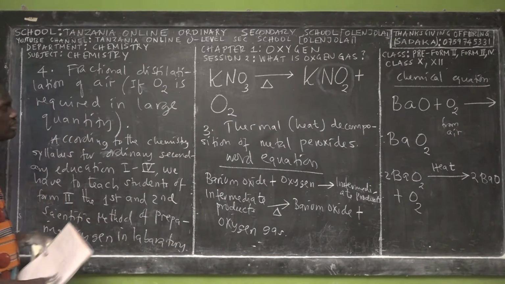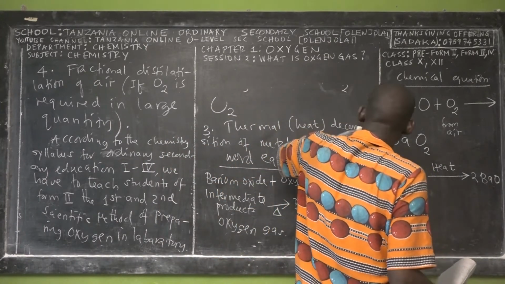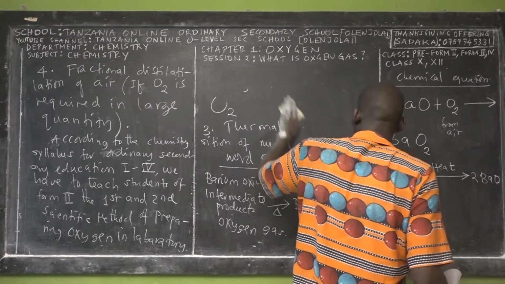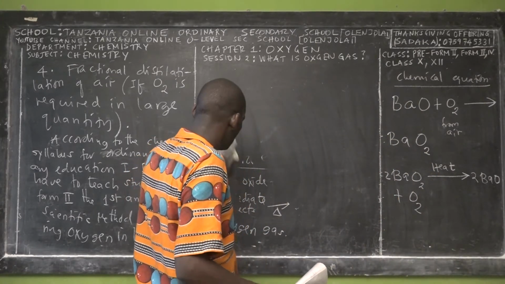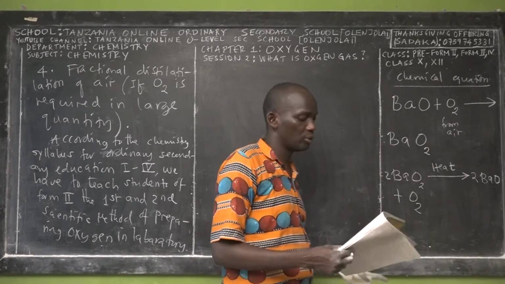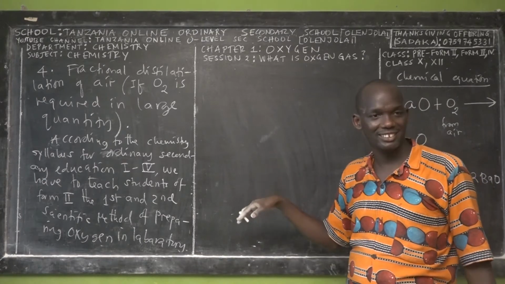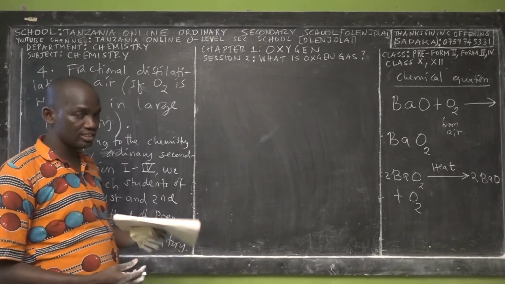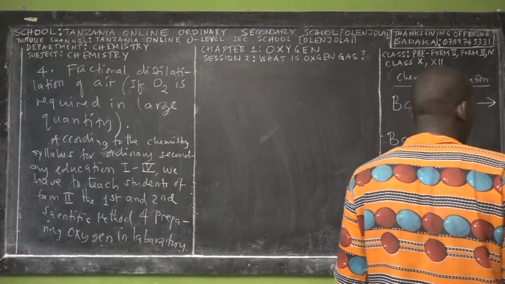So we are going to teach you how we can prepare oxygen by the method of decomposition of hydrogen peroxide by using manganese IV oxide, and also we are going to teach you preparing oxygen in laboratory by using the method of thermal decomposition of potassium chlorate, right? Not potassium nitrate. We are not going to use that method. So to end this session, it's enough for today.